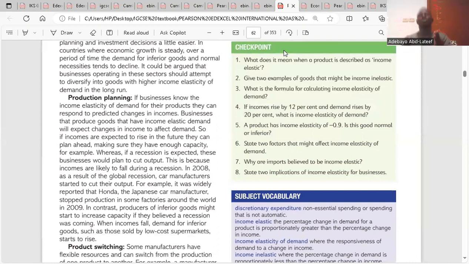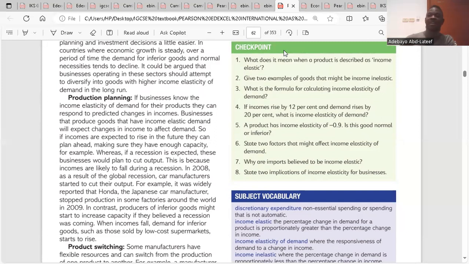So here for production planning, you would have known the kind of product you sell, if it is income elastic or inelastic. If it is expected that income will rise in the future, then you should plan ahead by increasing your capacity to be able to produce more, because you'll be able to sell more at a higher price because the level of income is expected to increase.